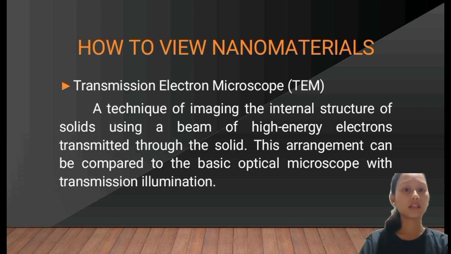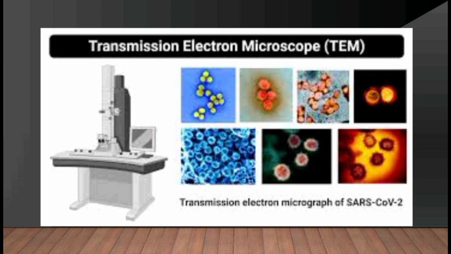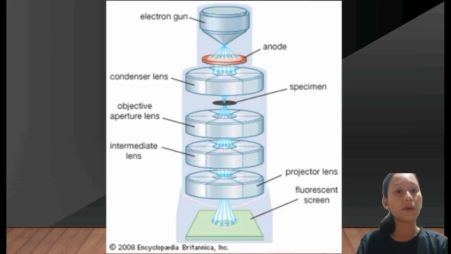The transmission electron microscope allows for a more in-depth examination of internal structures like bacteria or viruses. What makes it different is that it goes deep inside, so nanoparticles can be seen inside. Compared to scanning, where you only scan and see the images and particles, transmission shows you more in depth.